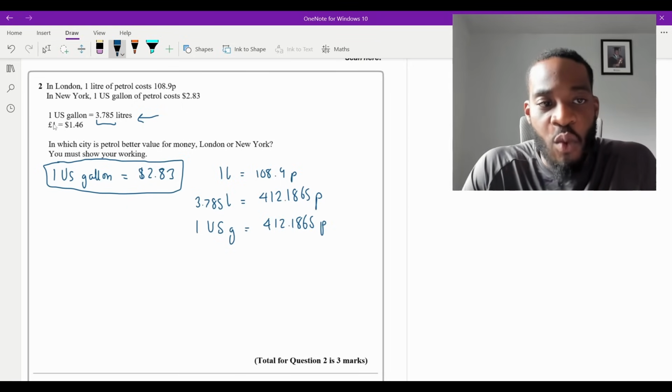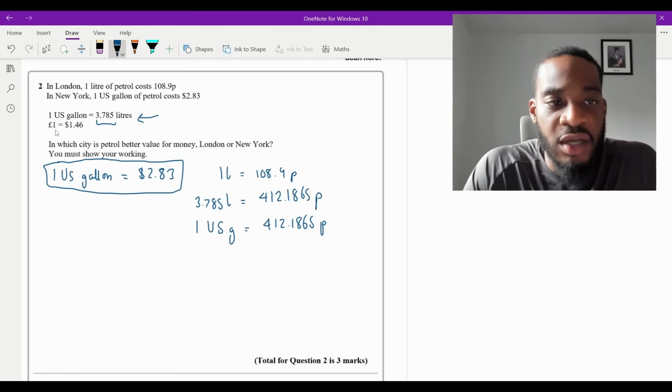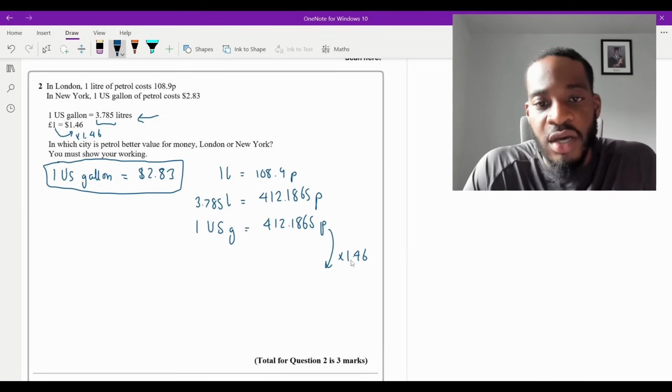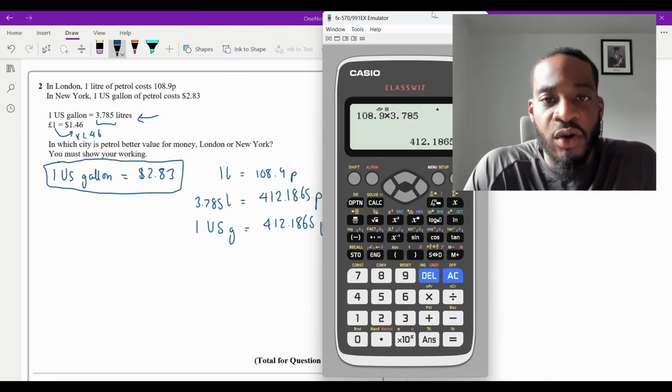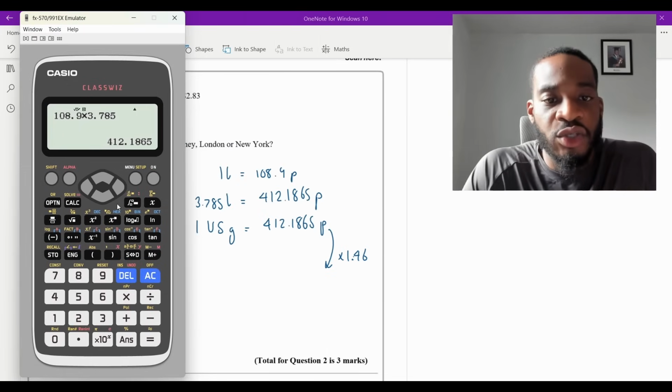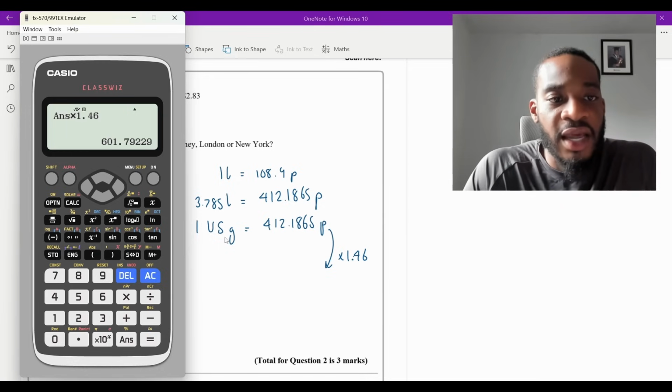Well, we've got £1 is equal to $1.46. All you're going to do to go from there to this is times by 1.46, isn't it? So all I'm going to do now is just times that by 1.46, because this is in pounds and I want it to go to dollars. So I'll put it into the calculator: answer times by 1.46, and I get that number there.